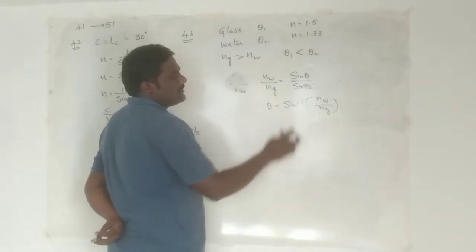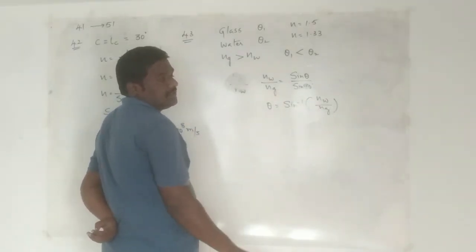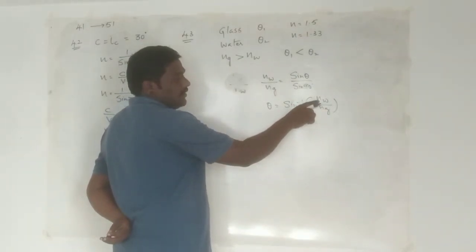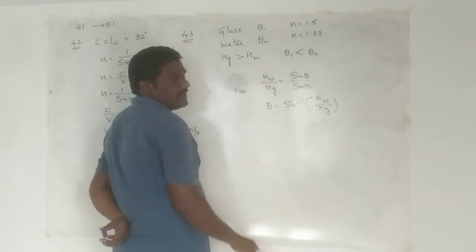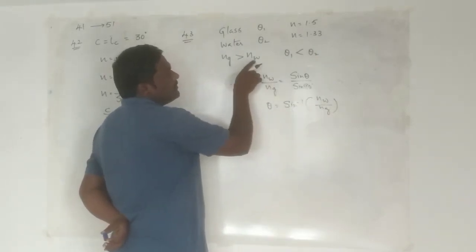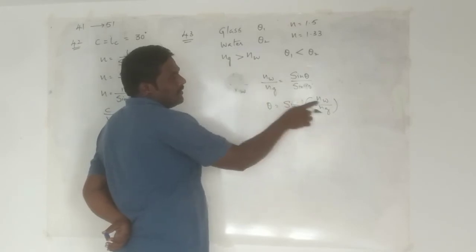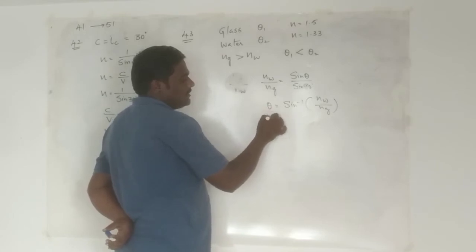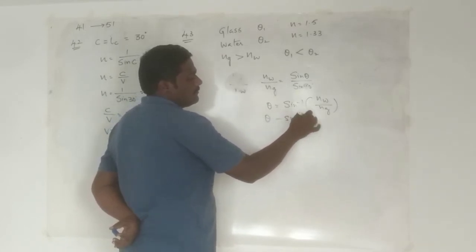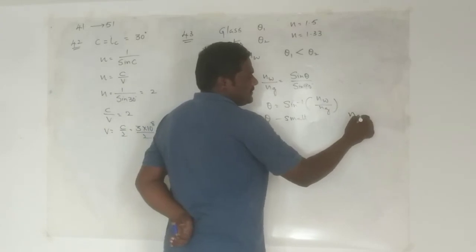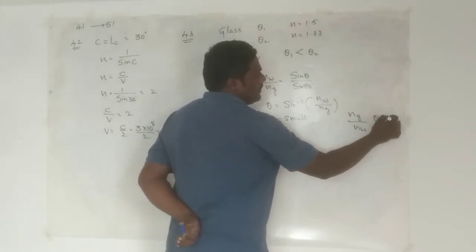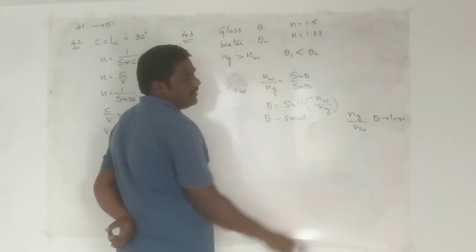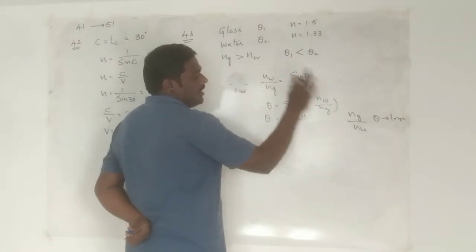Now you tell me here the ratio. See, the ratio is what is getting Nw by Ng, right? Now with respect to glass versus water, I've written it as water versus glass. If you take glass versus water, you will get a different answer. First let me discuss this. Since Nw is less and Ng is more, the fraction value will be less than 1. Since the sine value is less, theta also will be less. If you take glass versus water, then theta will be large.